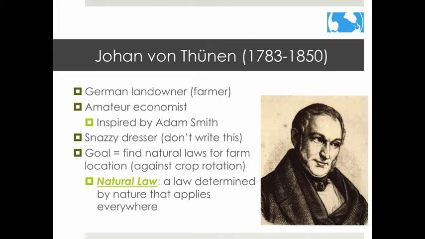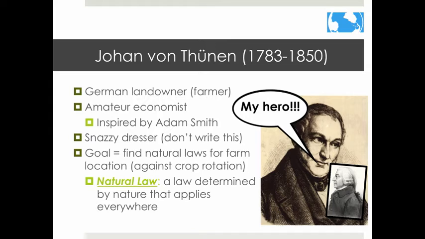He was a German landowner, an amateur economist, who was inspired by the English economist Adam Smith. Von Thunen was also a snazzy dresser, and his goal was to find natural laws for farm location that went against the crop rotation system that was being suggested. He felt that the system that scholars in Prussia favored would not be practical, and in certain years farmers would actually lose money. Von Thunen was looking for a system that would maximize profits.